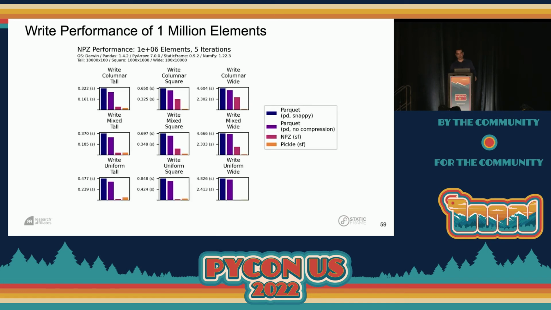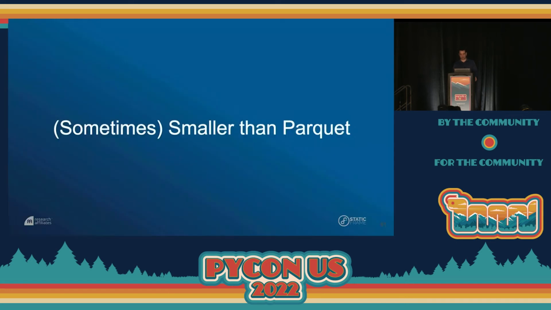Now what about writing? Well, here NPZ does really well. We see again in magenta, NPZ, that bar is always lower than Parquet. And again, lower is better here. And we see NPZ writing, in a few cases, even outperform Pickle, those tiny little lines there at the bottom. So this is a really exciting observation. And this similarly scales to 100 million elements, where again, NPZ, in magenta, lower is better, continuously outperforms Parquet in writing out complete data frames.